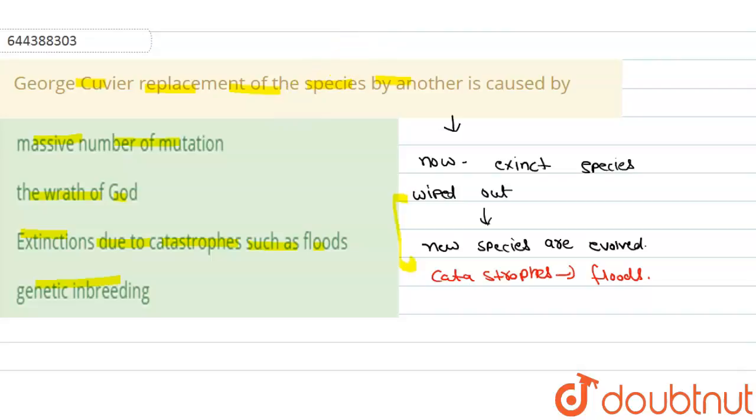If we talk about the options, the first option, massive number of mutations, is incorrect. Breath of God, incorrect. Extinction due to catastrophes such as floods, that is the right answer for this question. I hope you understand this solution.